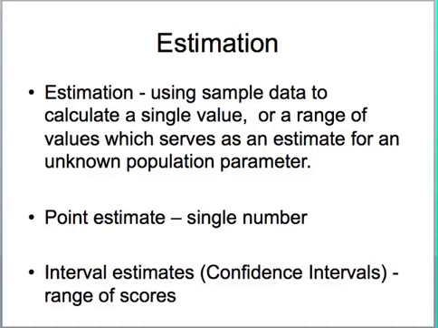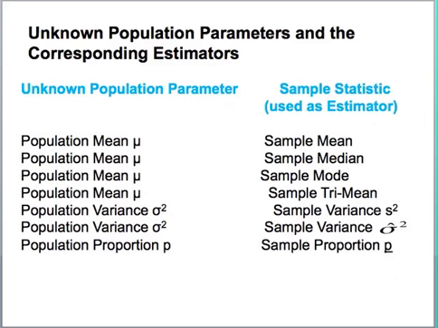Now, estimation uses sample data to calculate a single value or a range of values that serves as an estimate for an unknown population parameter. Now, the point estimate is a single number, while interval estimates, which we commonly refer to as confidence intervals, would be a range of numbers.